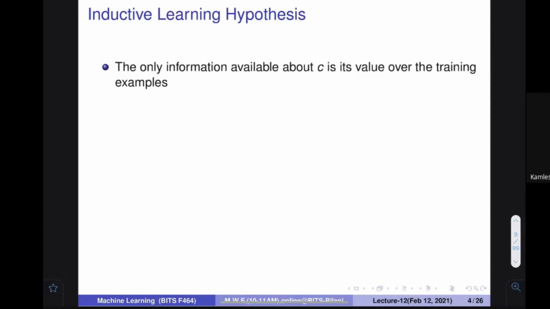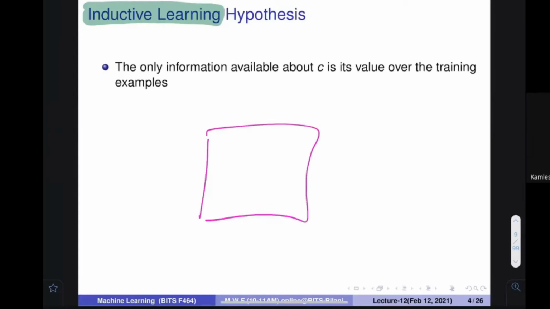In the last class, we have seen a very interesting kind of theory that tells what the inductive learning hypothesis is. So you know that you want to do inductive learning. What do I mean by inductive learning? You know that in our complete space, only a small portion is given to you as a database, but you want to get generalized, and this is called induction. It means you are learning here, but you want to generalize over there.